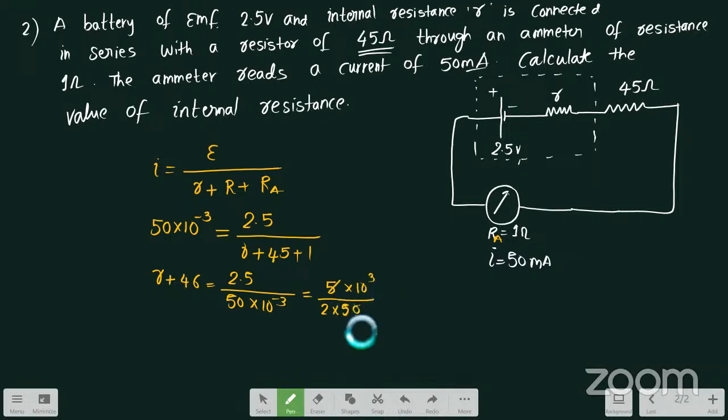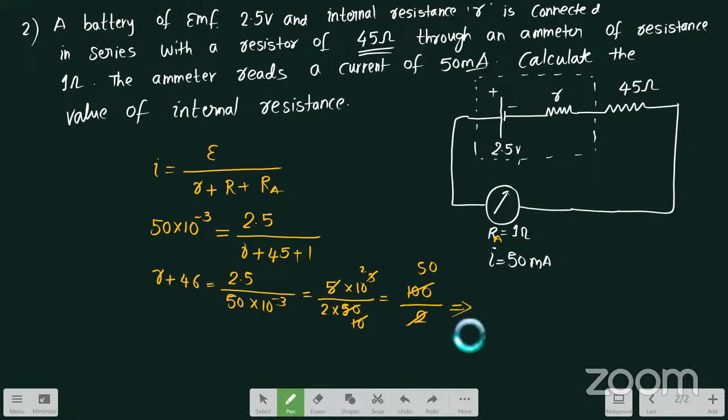So we can cancel here itself. 10 square will become 100. 100 divided by 2 will become 50.